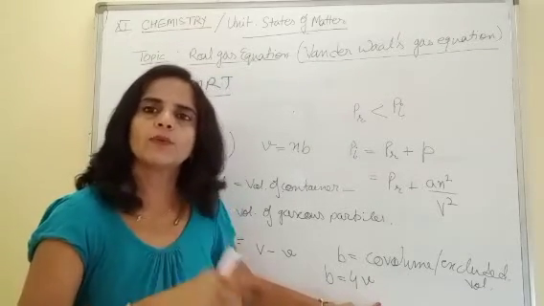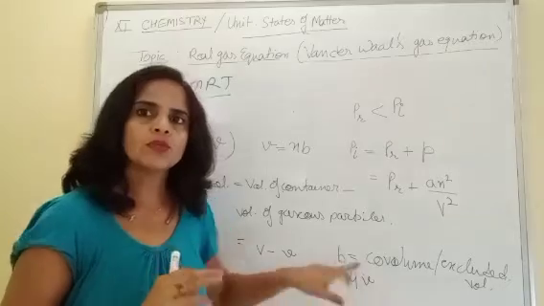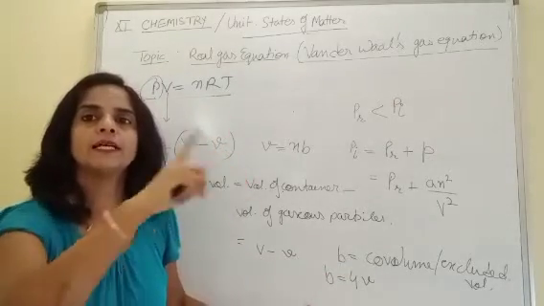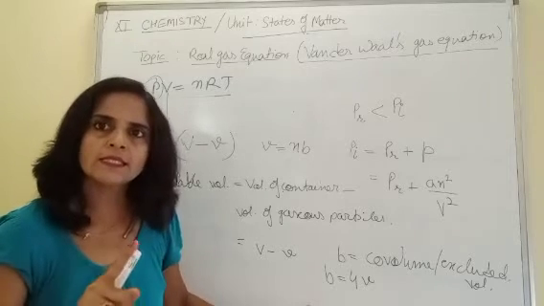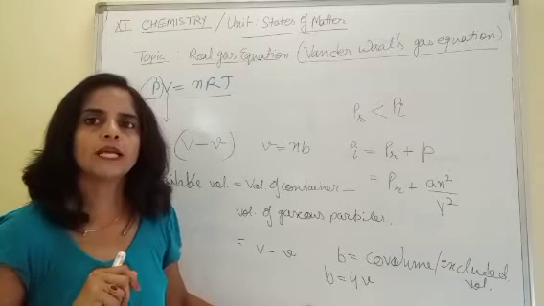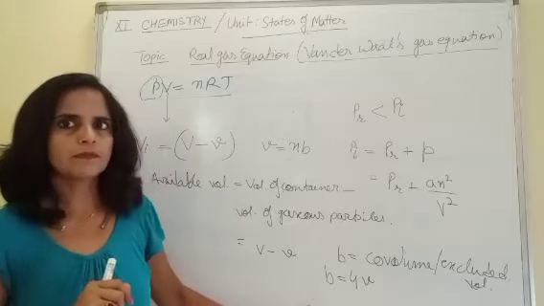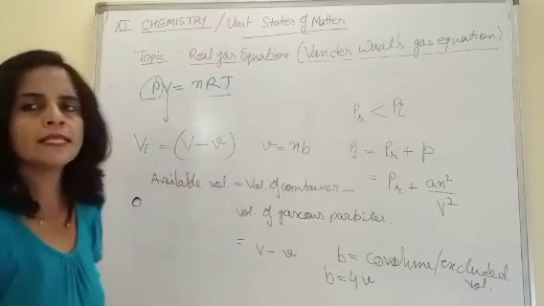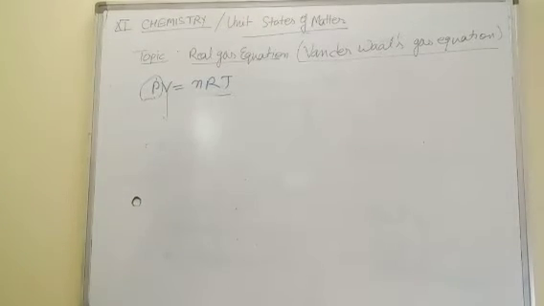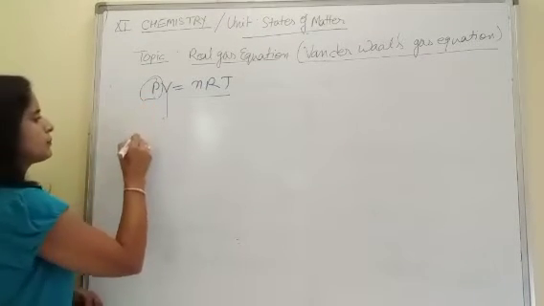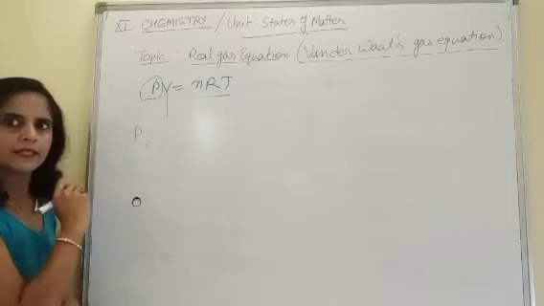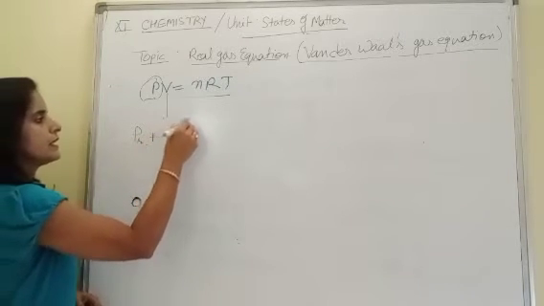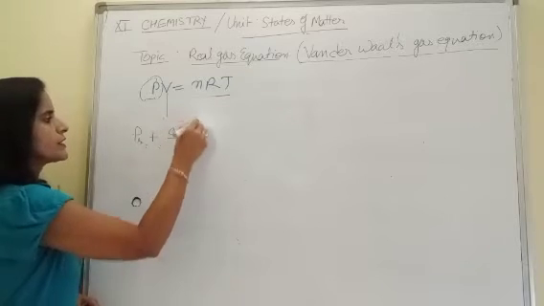And that volume is 4 by 3 pi r cube. So b is actually 4 times 4 by 3 pi r cube. For numericals, keep this in your mind, how to calculate the value of b. Right? Now we will be substituting the values in ideal gas equation. So in place of P, we may write real pressure plus a n square over V square.